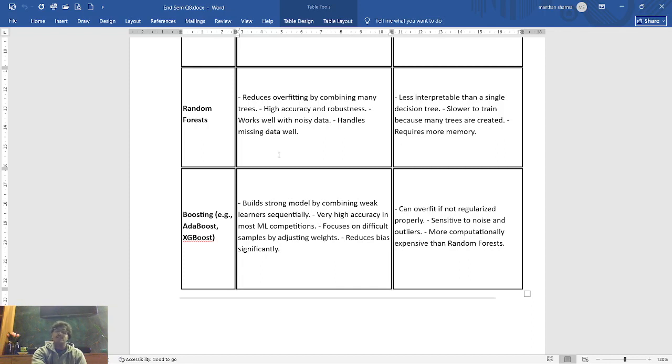and provide high accuracy. But boosting can overfit if not regularized properly. It is also sensitive to noise and outliers and can be more computationally expensive than random forest. So powerful but needs careful tuning.